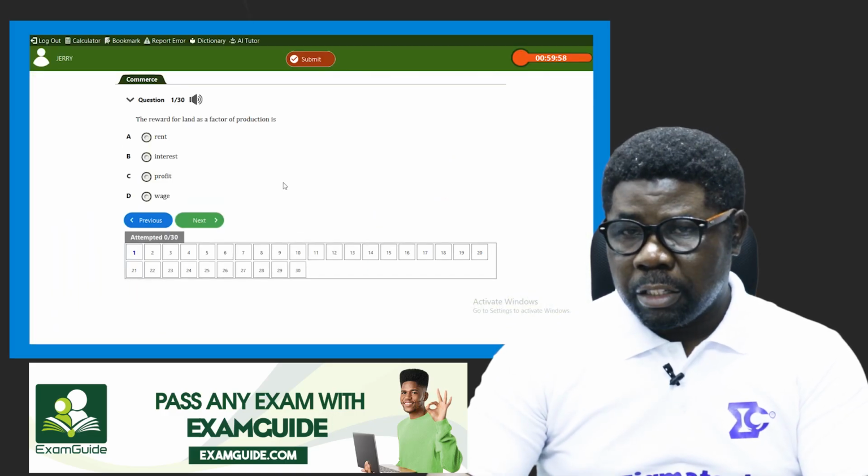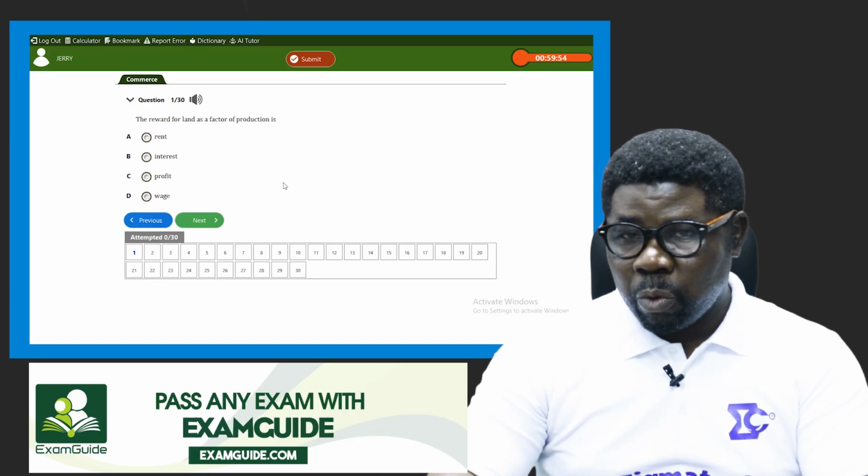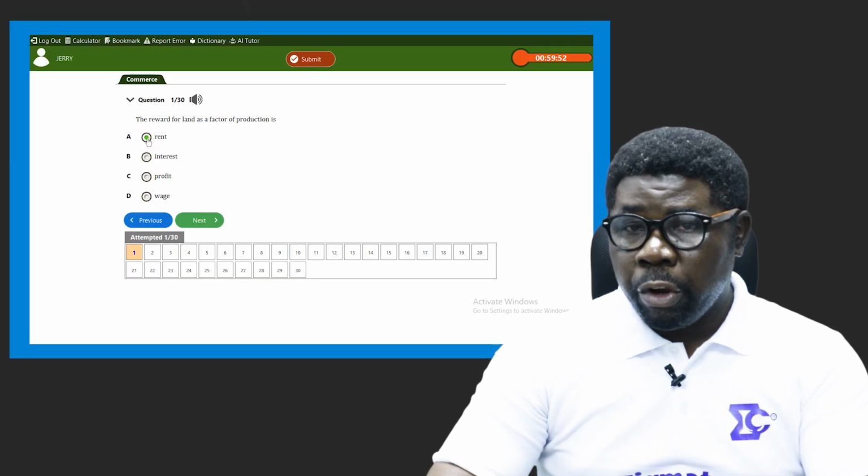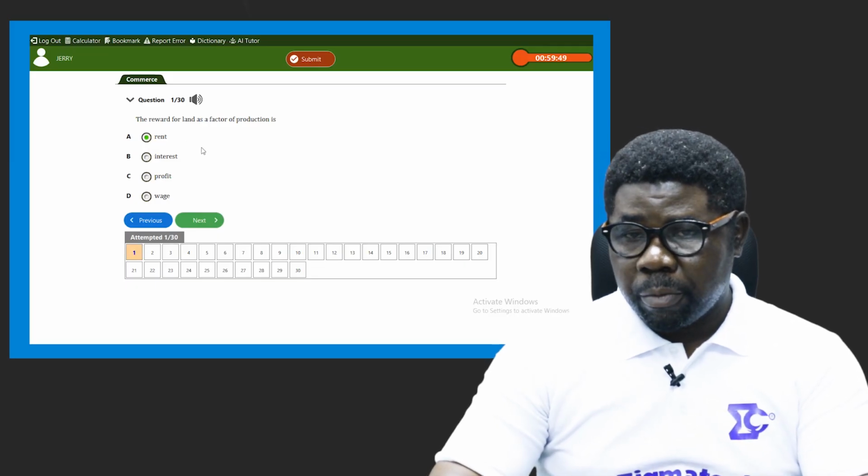So the reward for land is what? It's what? Rent. That's what we talked about when we were going through the factors of production.